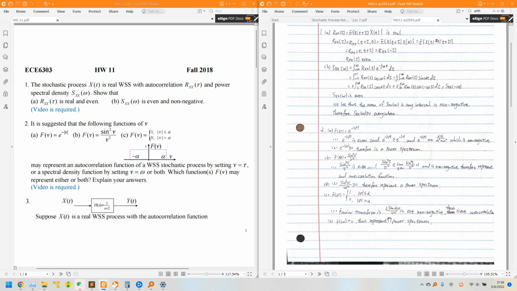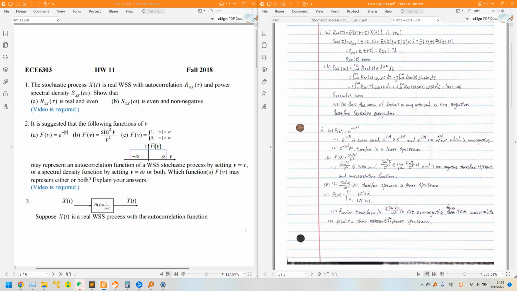And secondly, sine squared omega over omega squared is greater than or equal to 0, and therefore it represents a power spectrum.